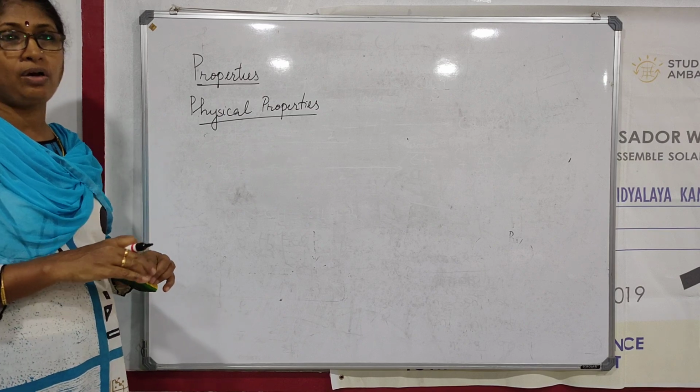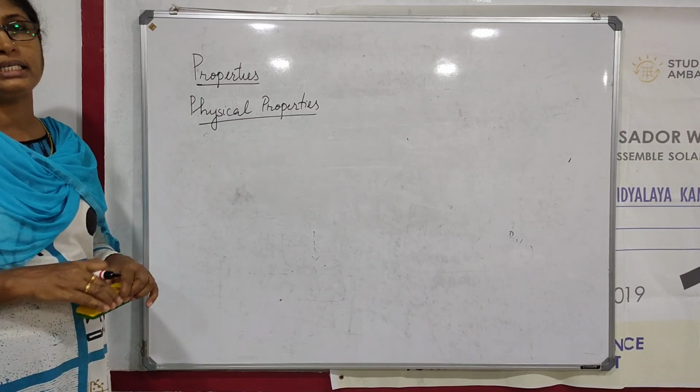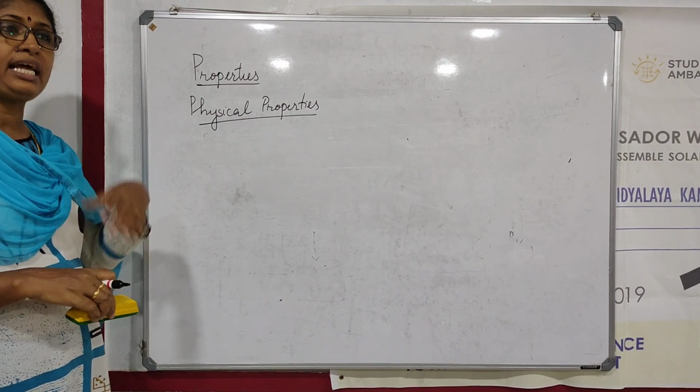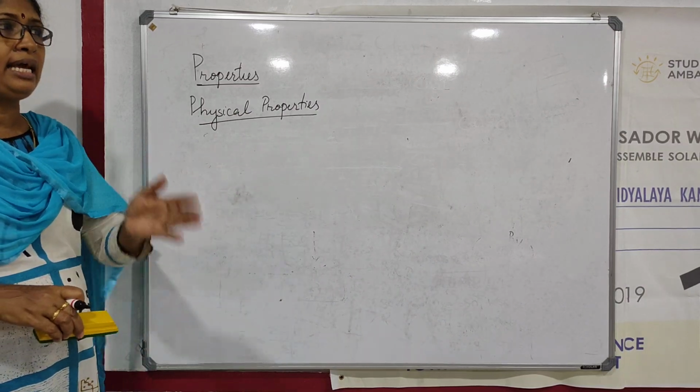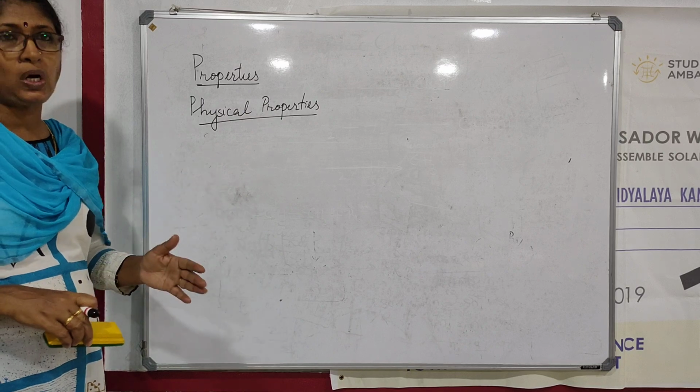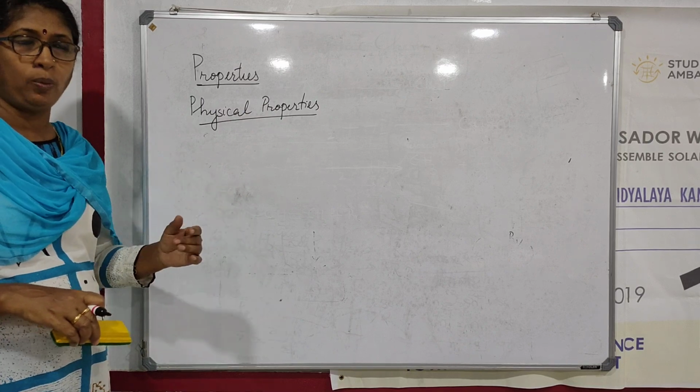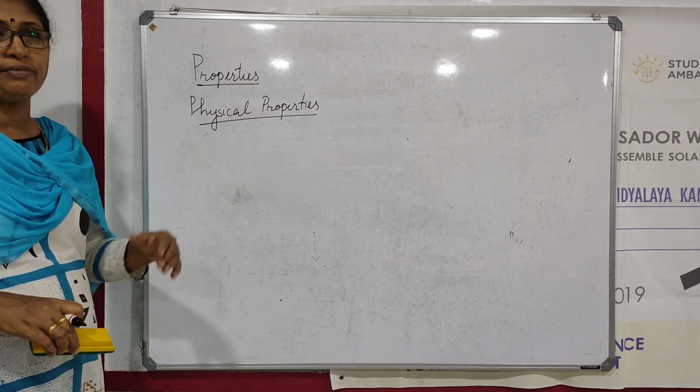The first thing to state is all the lower halides are gaseous, that is methyl chloride, methyl bromide, ethyl chloride, etc. They are gaseous in state, and when you go to higher haloalkanes they become liquids and again they become waxy solids where the melting point is very low. So this is the state of the substance.